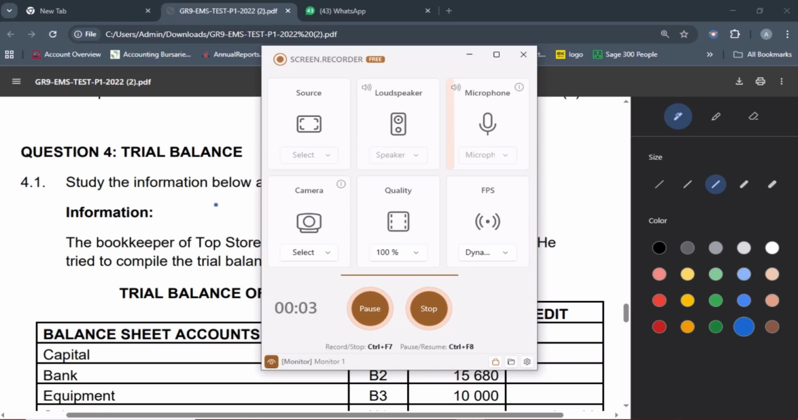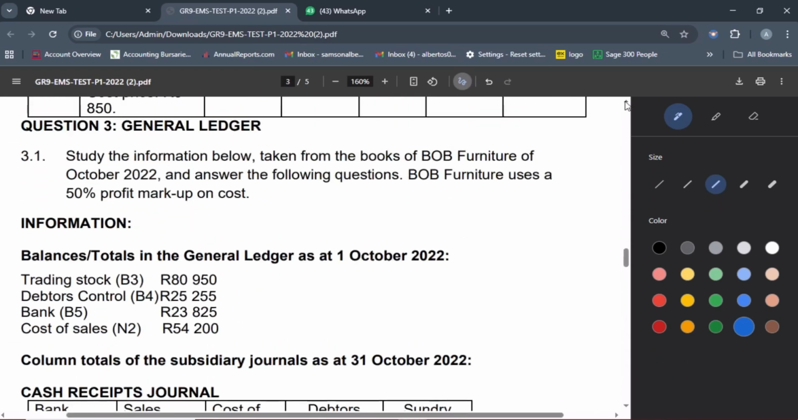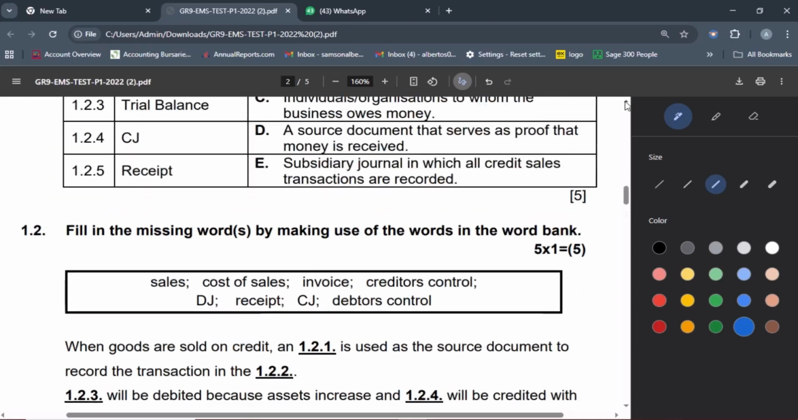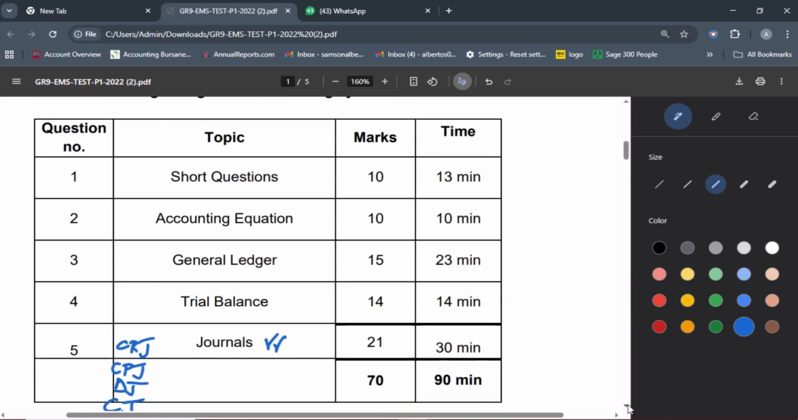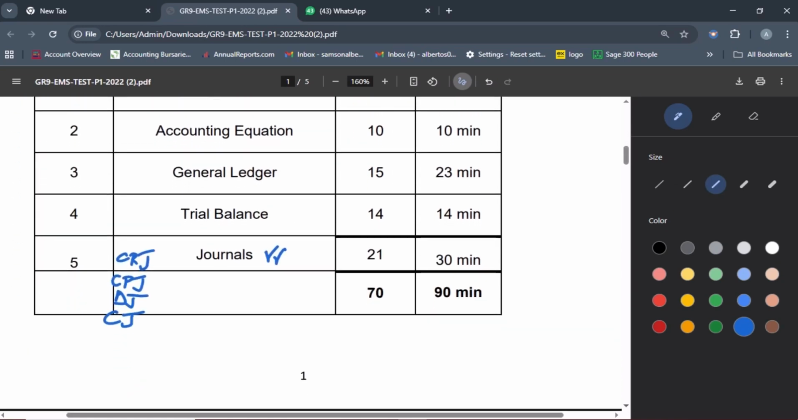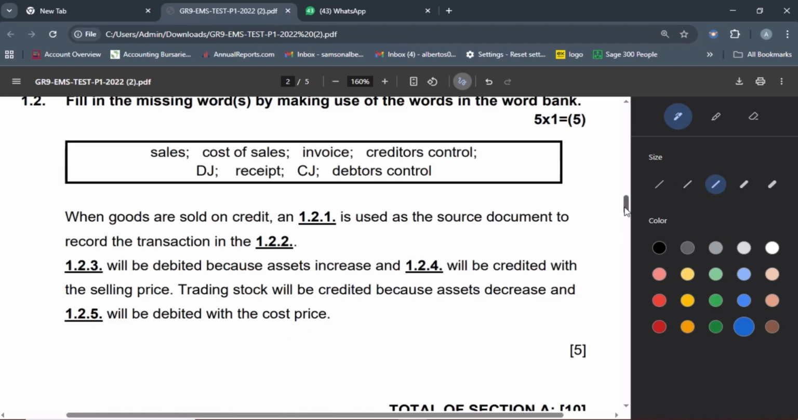Good day and welcome. Today is a different day and we are looking at question 4. We're still handling the Limpopo paper for EMS grade 9 November 2022, and the scope of the work is financial literacy. This was set at a district level, Mopani West. If you look at the breakdown of the questions, earlier on we covered question 5. Now I'm interested in looking at question 4. It is trial balance, 14 marks, 14 minutes. Let us look at question 4 and see what we are going to get.